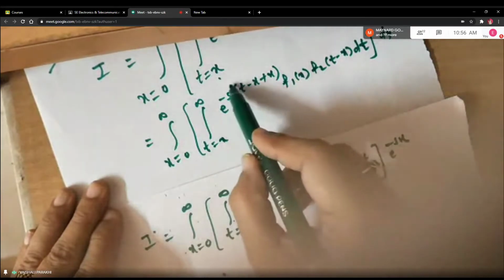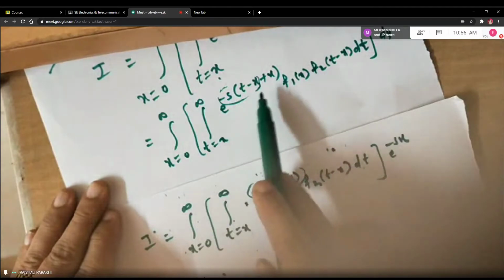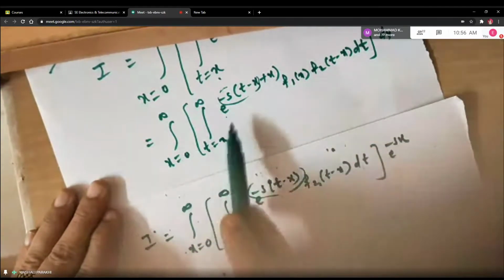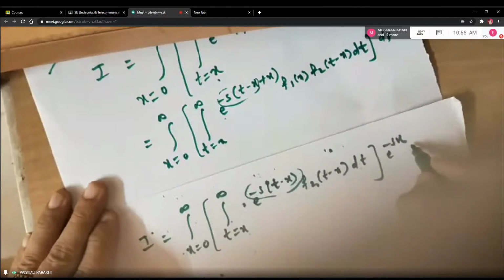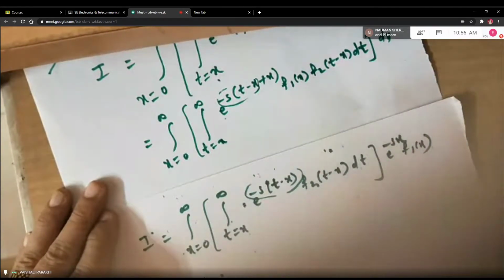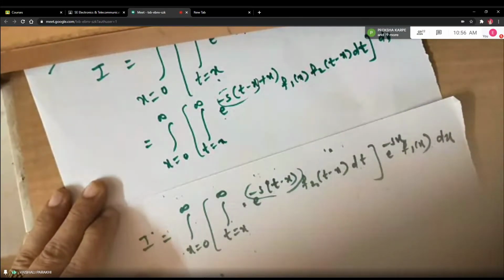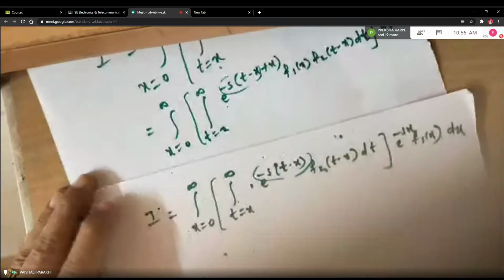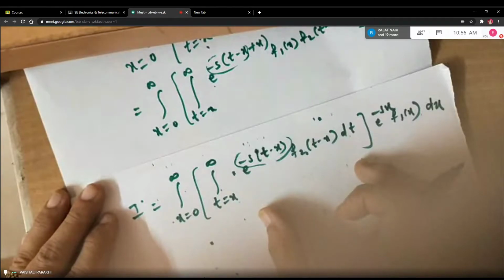Correct? Only this part I have taken in here. Are you understanding, students? Then when you split using the rule of indices, e raised to minus s x will remain. That I am taking out. And then what is the other term? f1 of x. This is also independent of t, right? So that is also taken out, and then dx. I am just simplifying it because it is double integration. I want terms in t collected inside the integral.